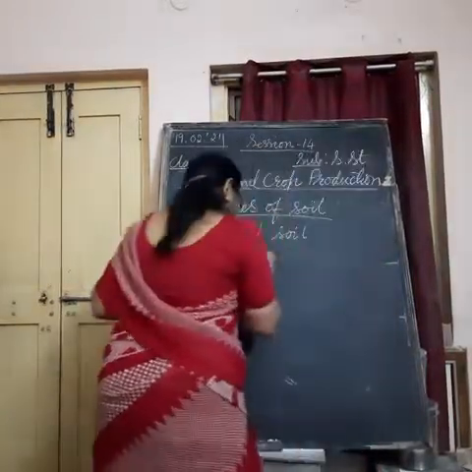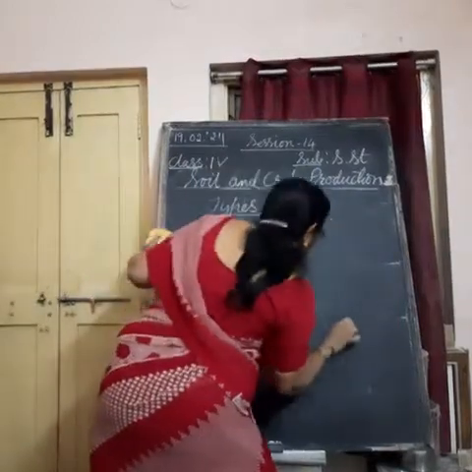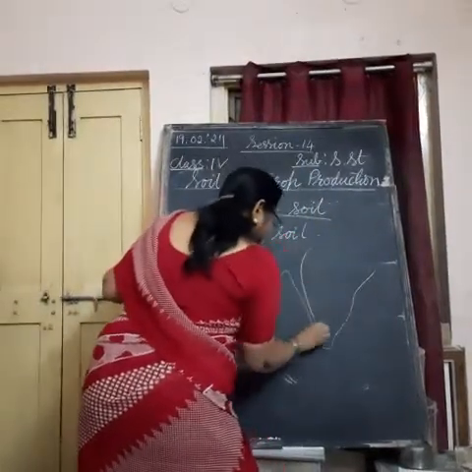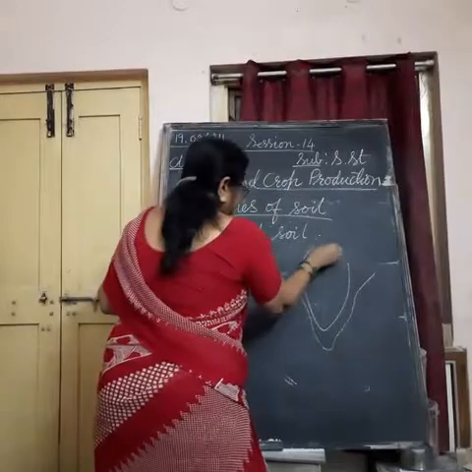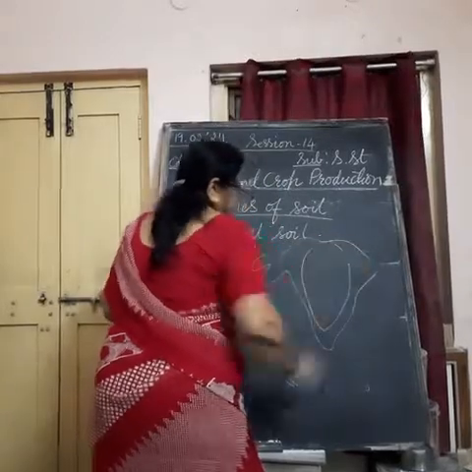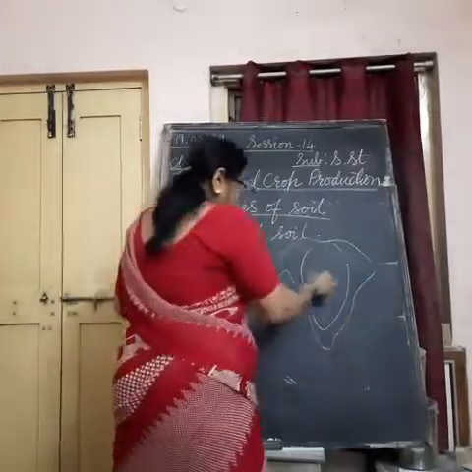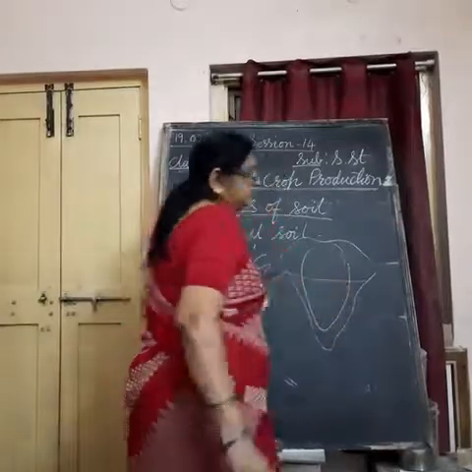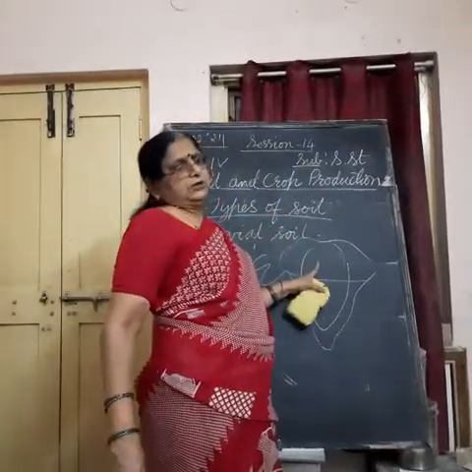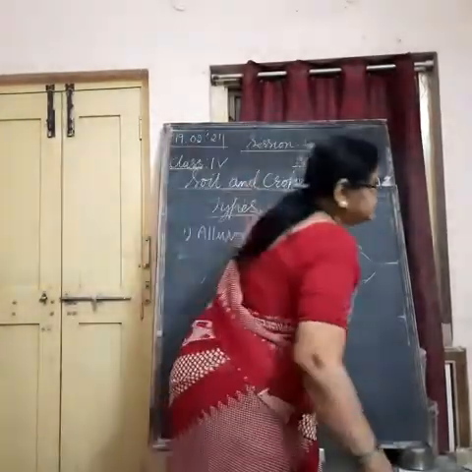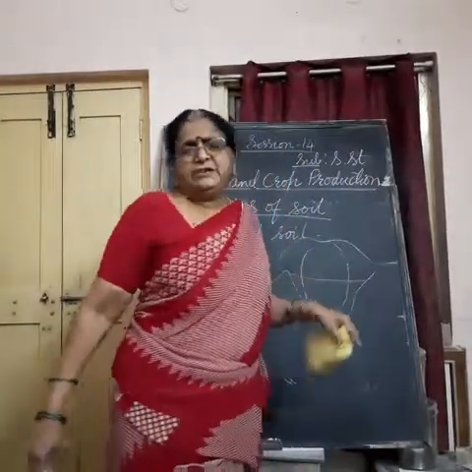See, if I draw the map of India like this, this part is mostly a plateau region. The northern part of the plateau region contains igneous soil. This igneous soil is a smooth soil. It breaks up very fast.